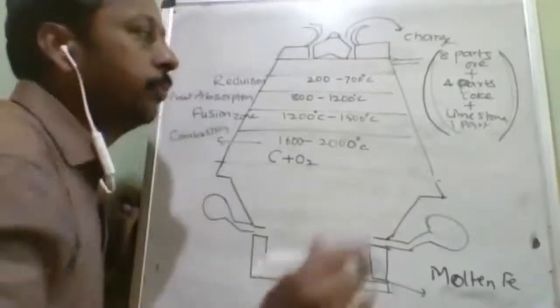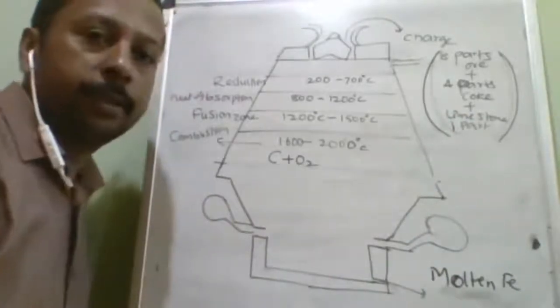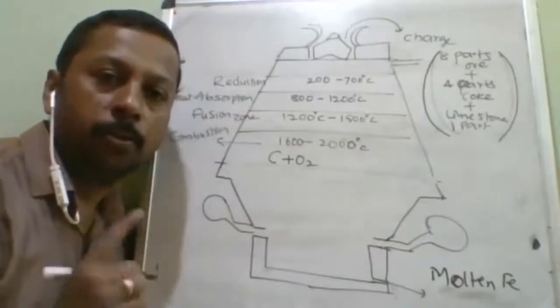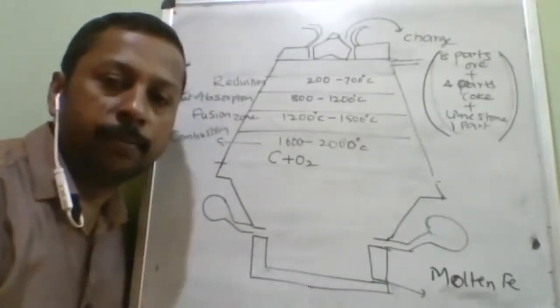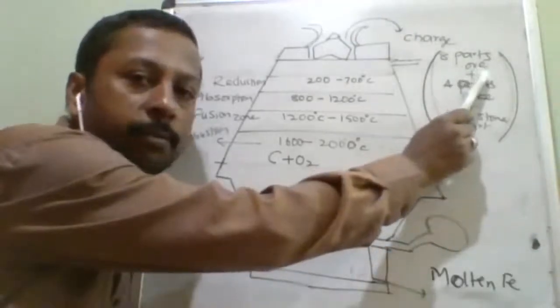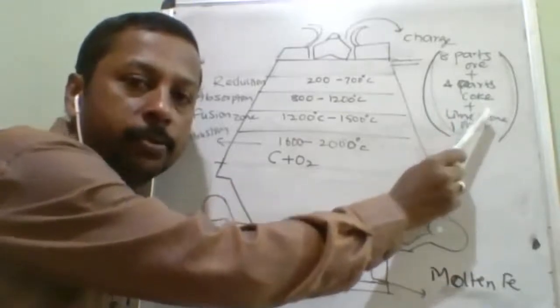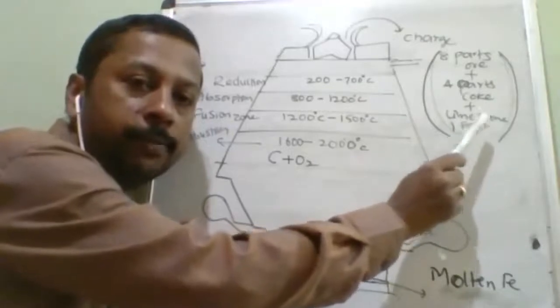And limestone, 1 part. The ratio of these three compounds, ore, coke, as well as limestone, and their purposes are very different. Ore is the substance which will give you the metal, coke is the substance which will act as a reducing agent, and limestone is the substance which will act as a flux.